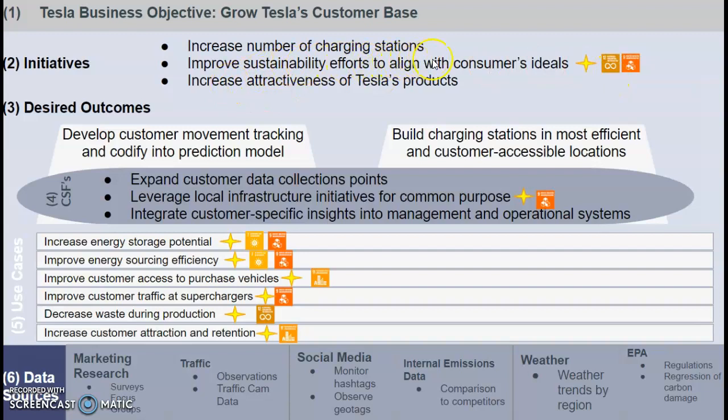So we have improved sustainability efforts to align with consumer ideals under initiatives. Under our CSFs, leveraging local infrastructure initiatives for common purpose. And then all of our use cases here have been highlighted. So all of those will play a big role in our research. And they also fit in very well with the identified SDGs in the pursuit to make the planet a better place. And I believe that is all.